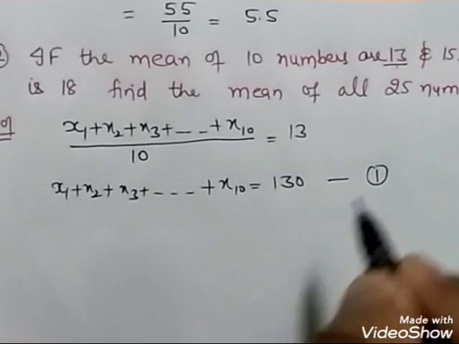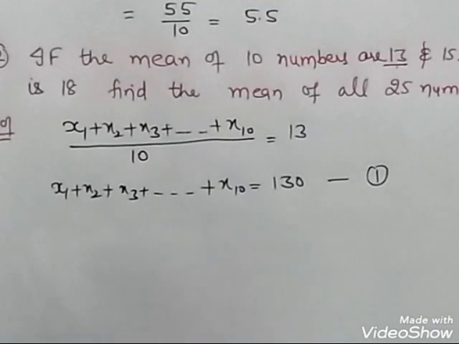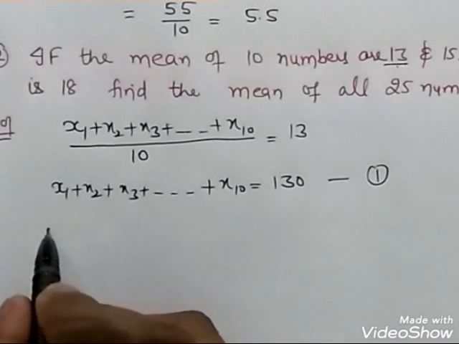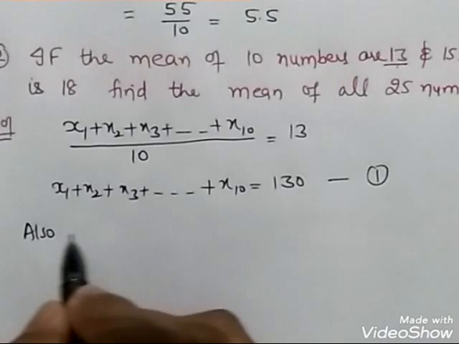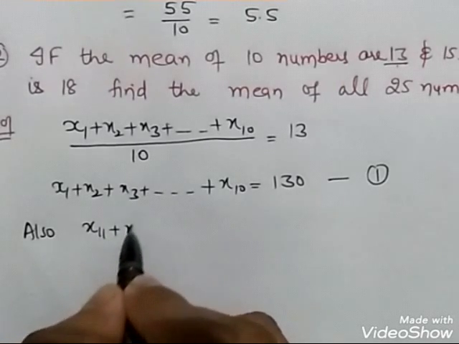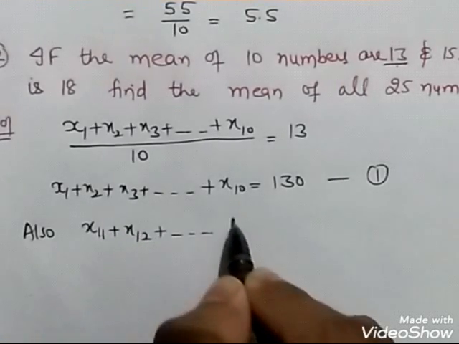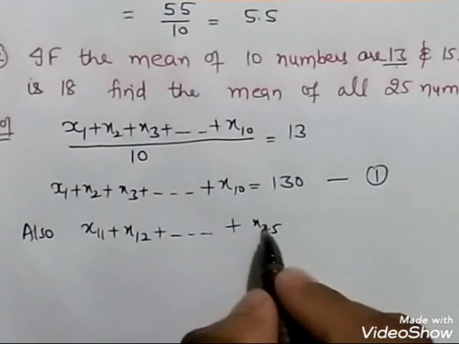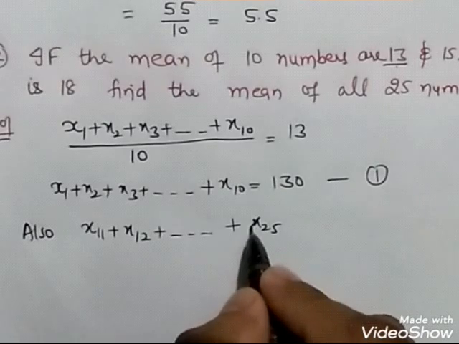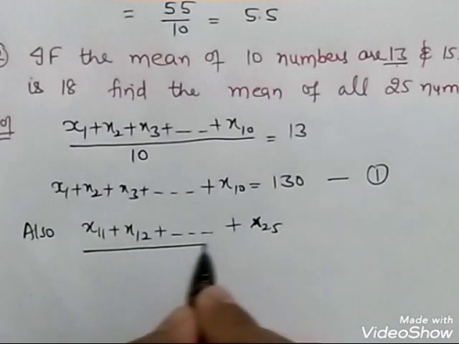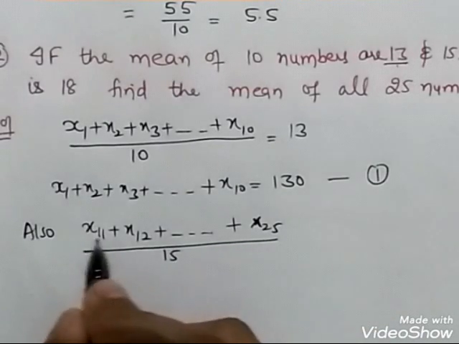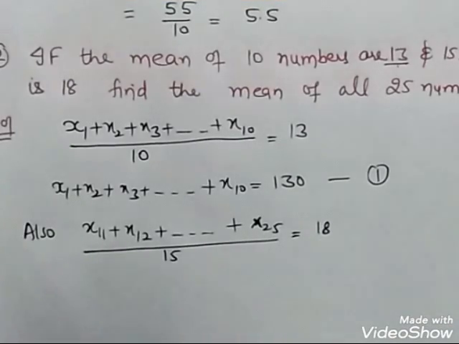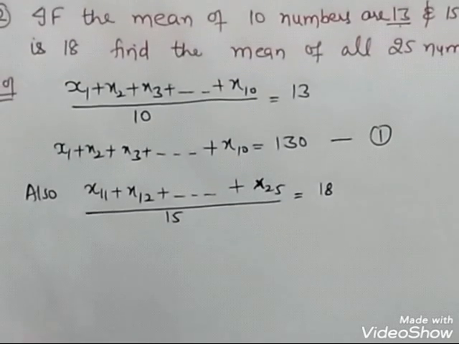Let it be equation number 1. Then the other 15 numbers are x11 plus x12 plus dot dot dot plus x25, because 10 are already there, so I am starting from 11 up to x25, upon 15, and this is provided to me as 18.